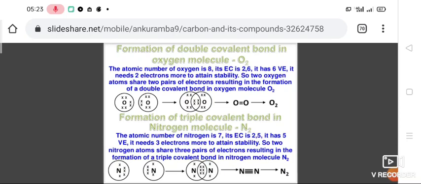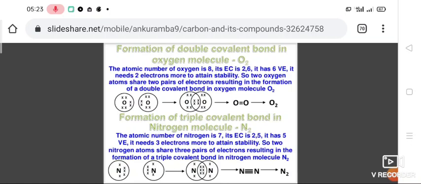So its valency is 2 and it has 6 valence electrons. It needs 2 more electrons to complete its octet, that means the noble gas configuration of neon. So two oxygen atoms share two pairs of electrons, resulting in the formation of a double covalent bond in the oxygen molecule.